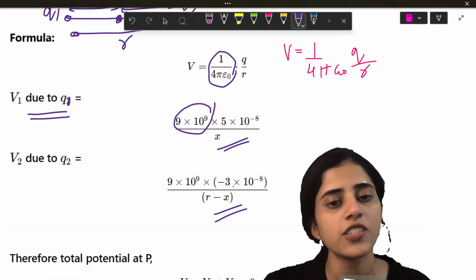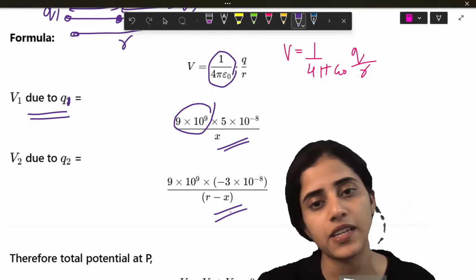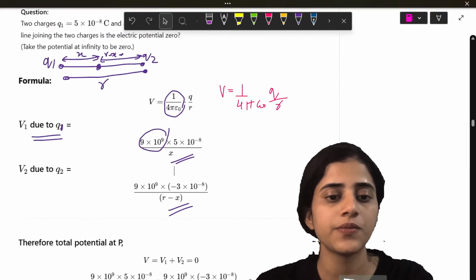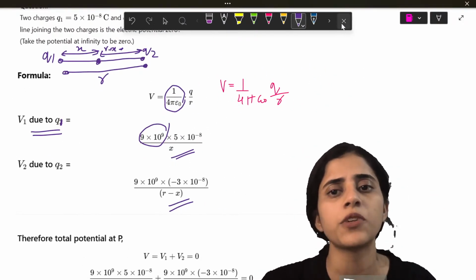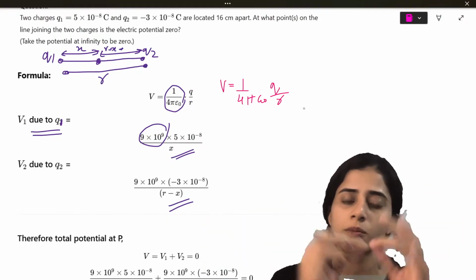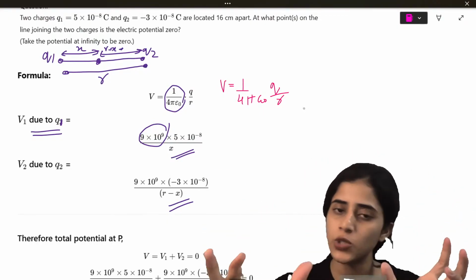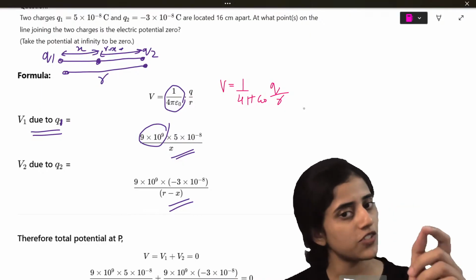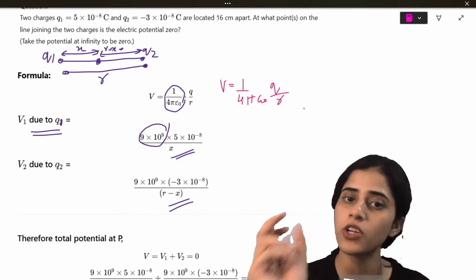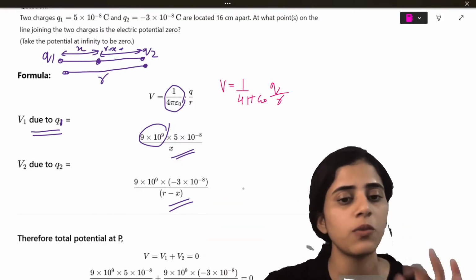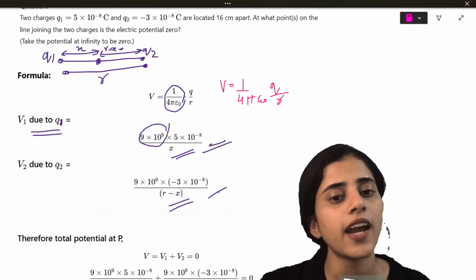So the first charge is at X. The second is at R minus X. Is this clear? Now what will the total potential be? From both the sides, the total potential will be V1 plus V2. V1 is the potential because of charge Q1. V2 is the potential because of charge Q2. So you just add these two.